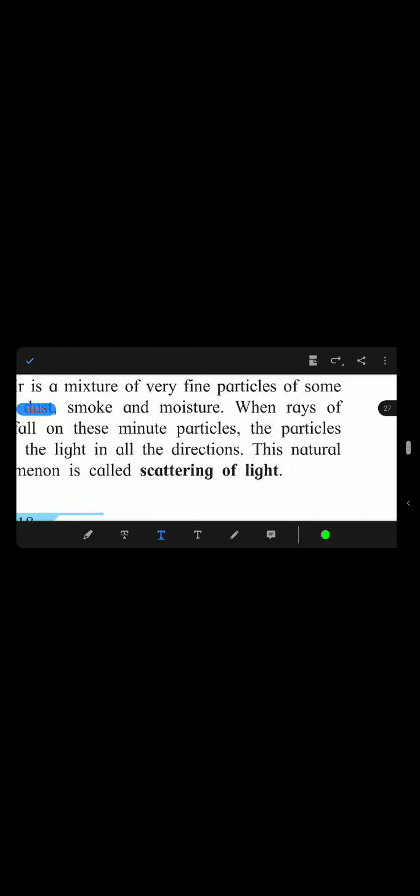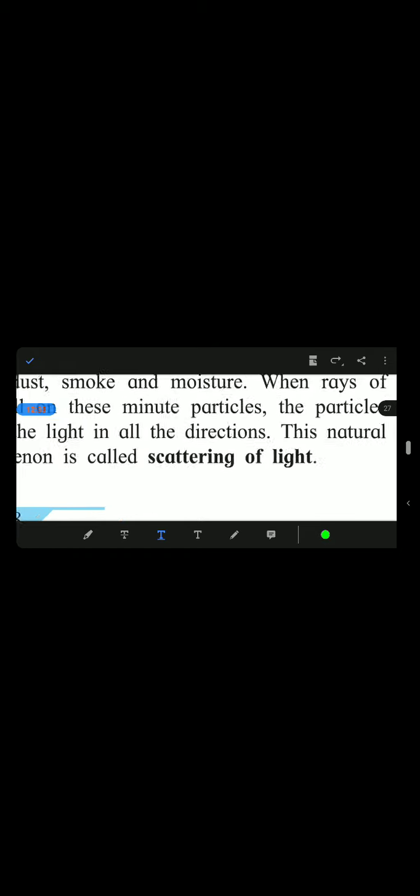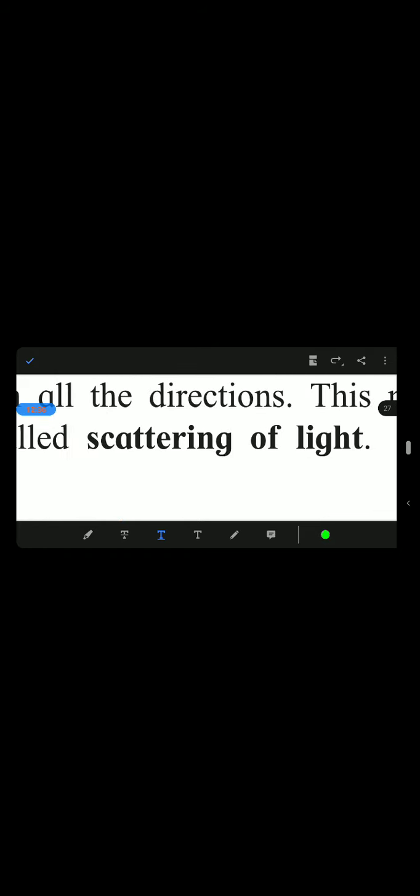For this particular chapter, you just remember that air is a mixture of fine particles. Which are those fine particles? Gases, dust, smoke, moisture. They are very minute. We are unable to see them unless we use a microscope. Still, though they are very minute, when the light rays fall onto them, the light gets scattered. Scatter means the light spreads in all directions by colliding with these particles. This phenomenon is called scattering of light. We are going to discuss this in detail in the next term's chapter.